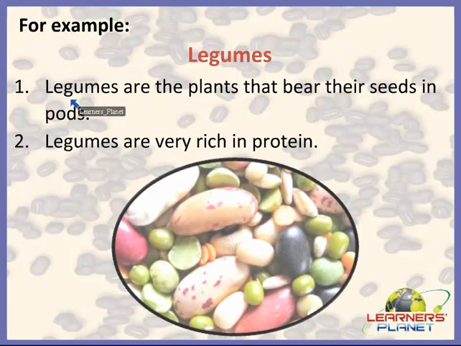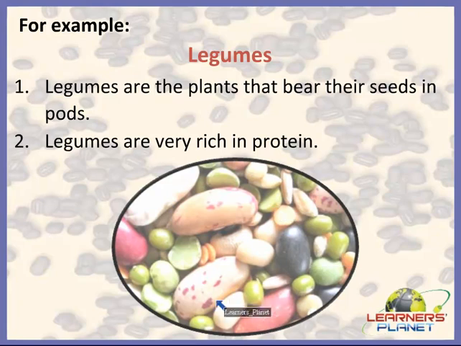So legumes are the plants that bear their seeds in the covering of the seed, that is the pod. So children, legumes are the plants that bear their seeds in pods and they are very rich in protein. Alright children? Children, legume plants also require very little water to grow.